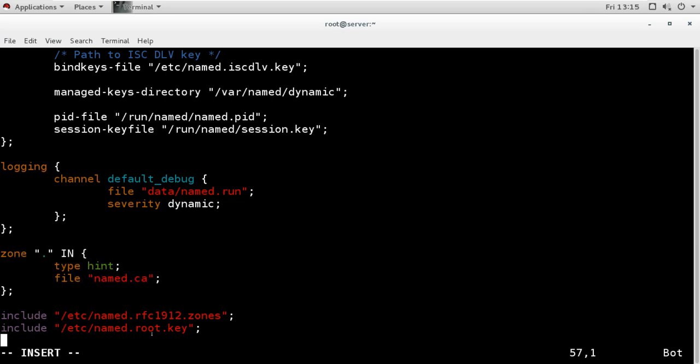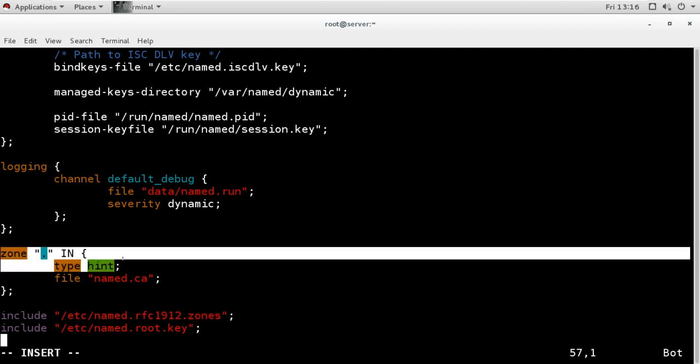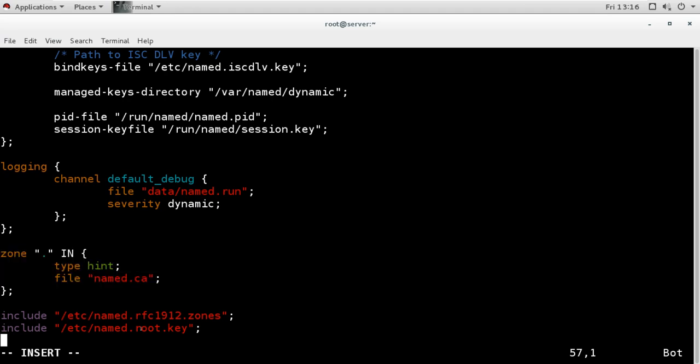Either we can make the entry in this file, which will be loaded by this include command, or we can directly put the zone information into this main configuration file. So either we add example.com's zone information in this file, and it is loaded with this command, or we add it here in the main configuration file. It depends on us what we want to do.